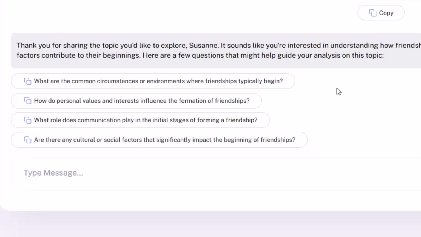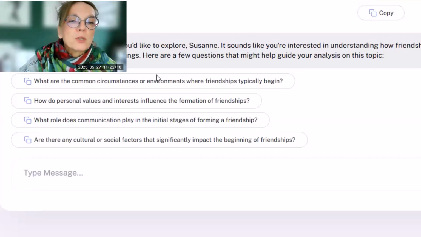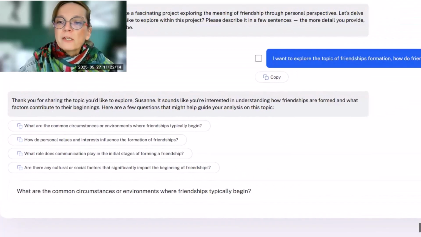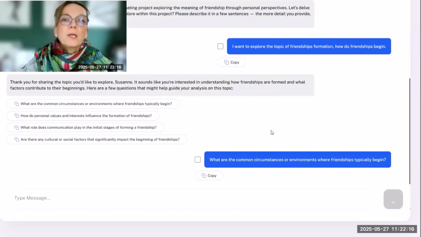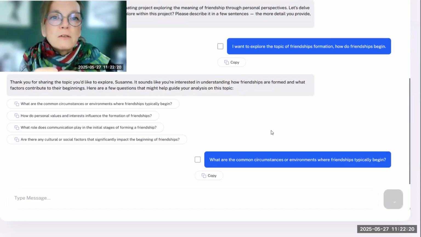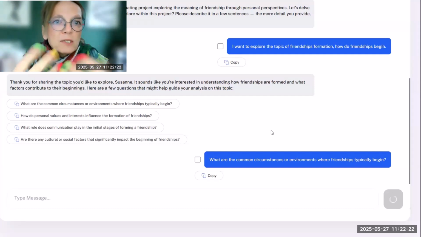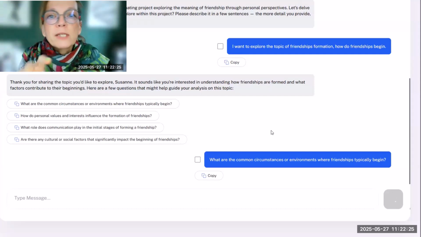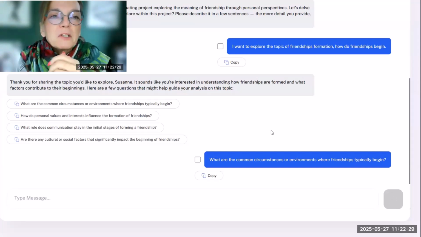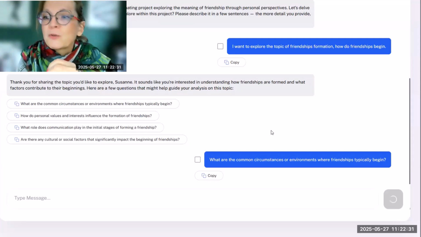So that accumulation of the answers of all of these questions will give you an answer to your topic. Let's just start with the first question. If you click on it, it's going to be copied into your entry field, and then you can run the question. So what we are doing now is asking the AI assistant to propose some questions that we can ask it. That's a nice thing about AI as well: you can ask it how to work with it, so to speak.